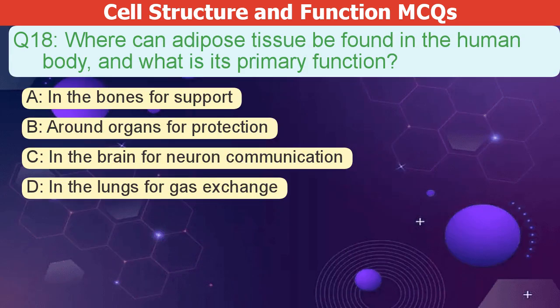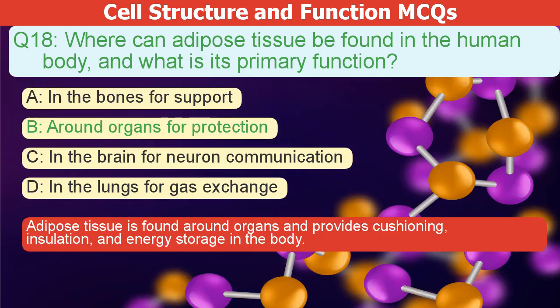Where can adipose tissue be found in the human body, and what is its primary function? A. In the bones for support. B. Around organs for protection. C. In the brain for neuron communication. D. In the lungs for gas exchange. The correct answer is B. Adipose tissue is found around organs and provides cushioning, insulation, and energy storage in the body.